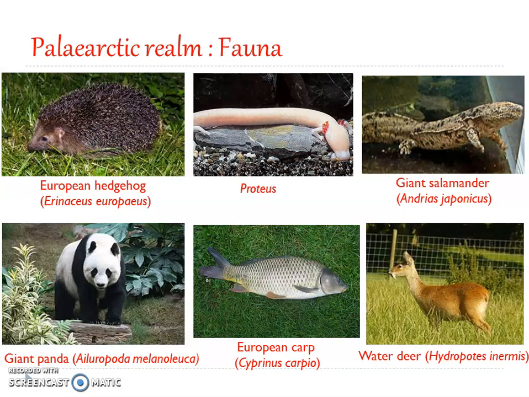Regarding the birds, it is represented by 53 families, as we have already seen, of which 37 are widely distributed in this region. And there are plenty of birds like herons, storks, hawks, ducks, cuckoos, plovers, pigeons, owls, kingfishers, swifts, woodpeckers, swallows, crows, then warblers, and flycatchers, etc. They are all found here. The avian fauna of the Palearctic region shows a great resemblance to that of the Ethiopian and Oriental regions.